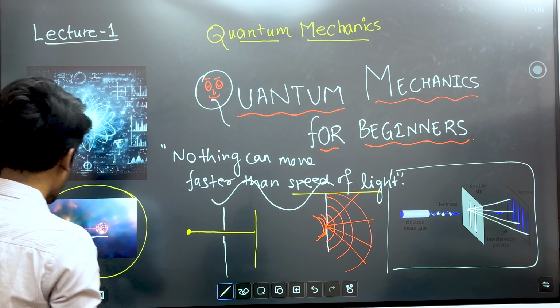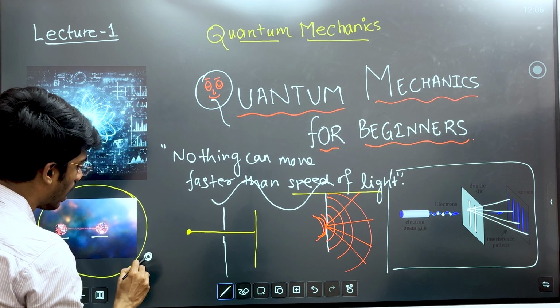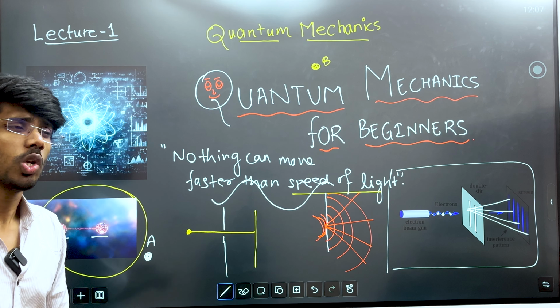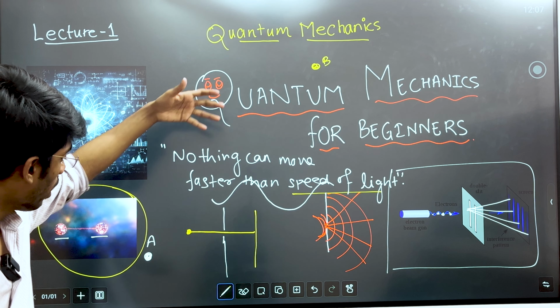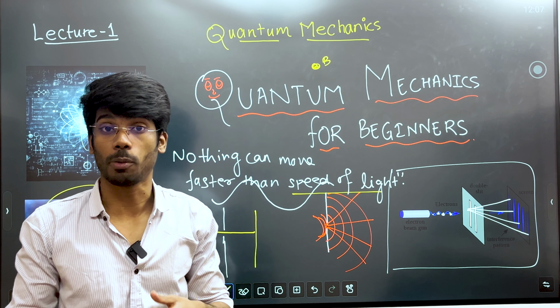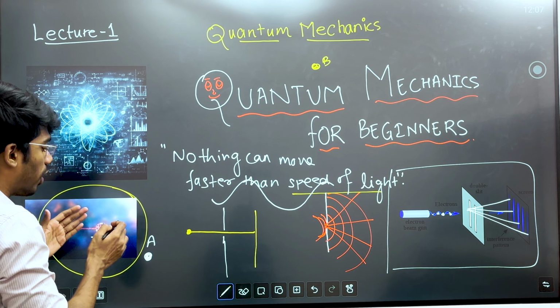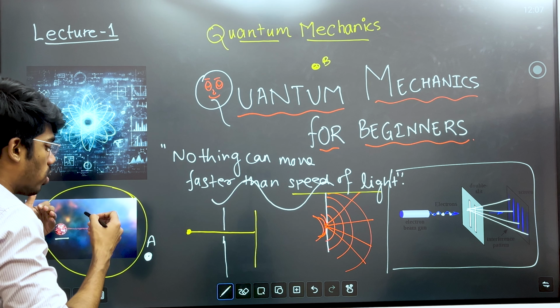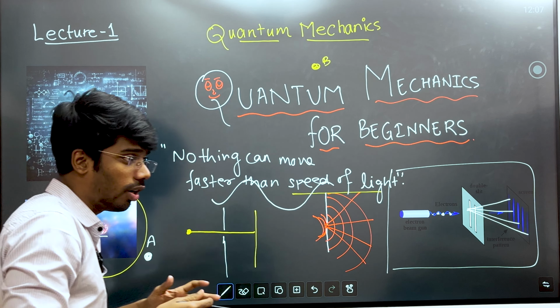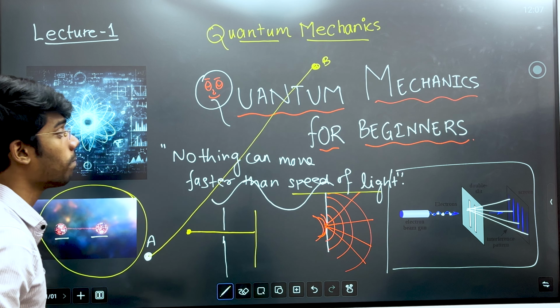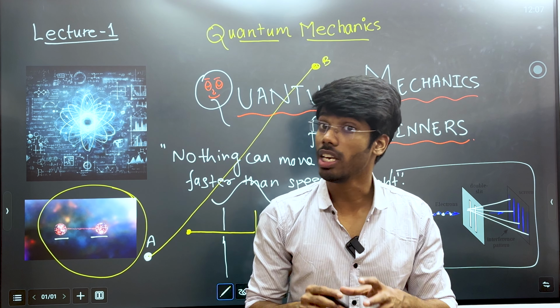For example, suppose a particle A is resting in a galaxy, and particle B is somewhere in another galaxy, and the galaxies are very far apart, right? Light may take up to billions of years to reach from one part to another. But when we talk about entangled particles, their information is transferred immediately, at an instant. So it is an instant phenomenon in quantum entanglement where information travels faster than the speed of light.